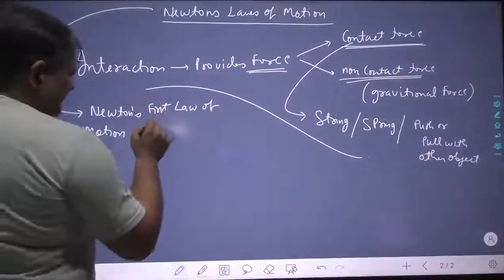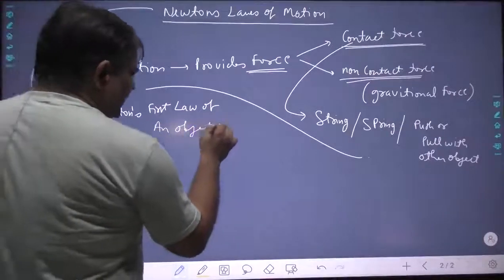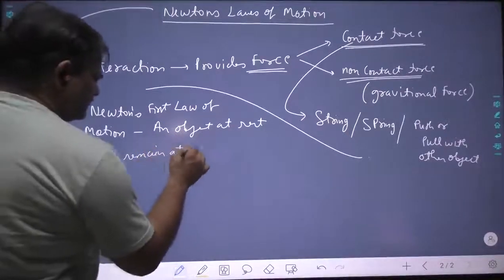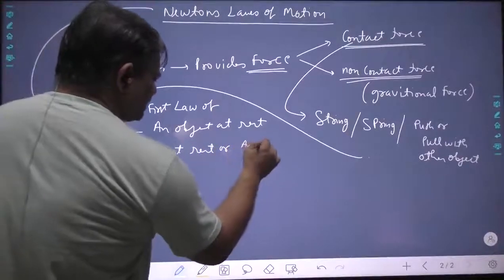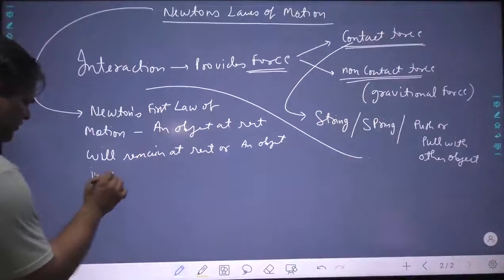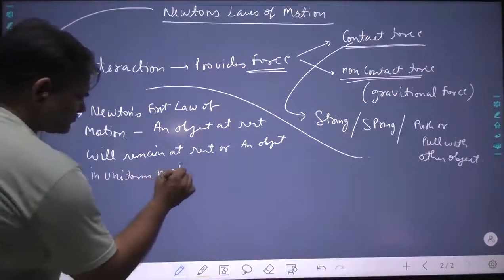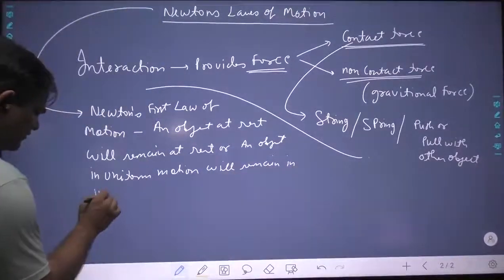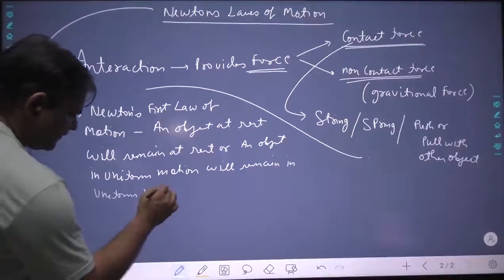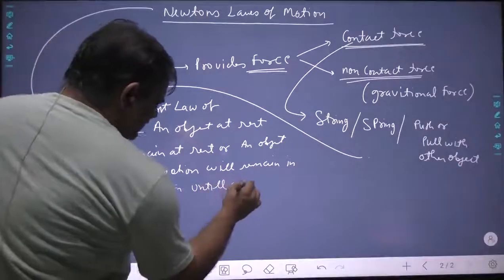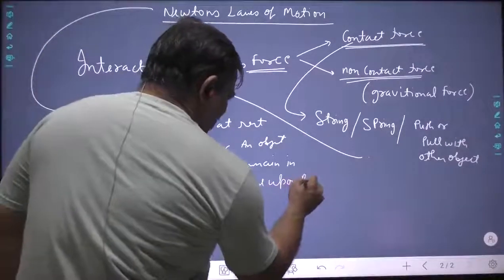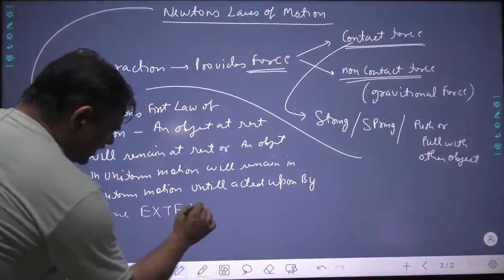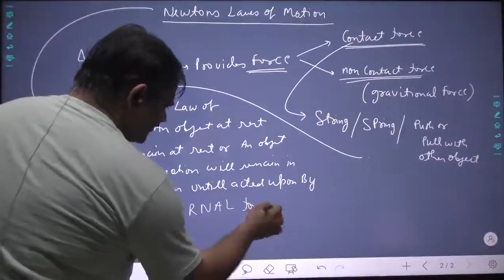Newton's first law of motion simply says that an object at rest will remain at rest, or an object in uniform motion will remain in uniform motion until acted upon by some external force.